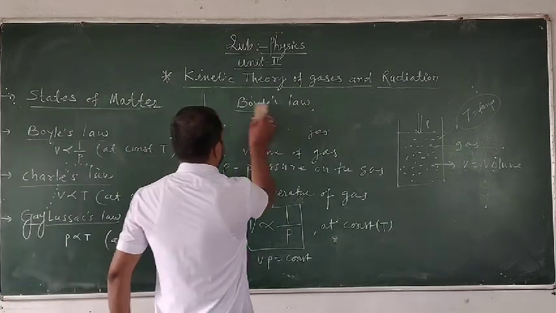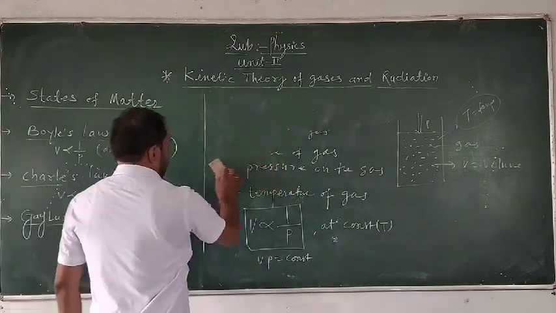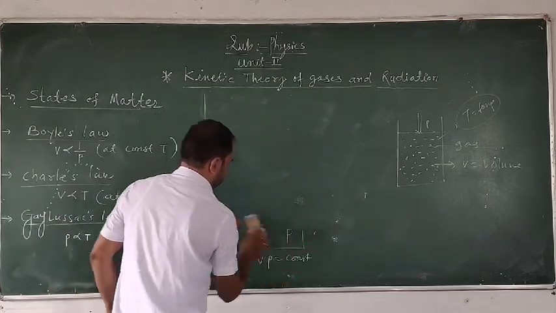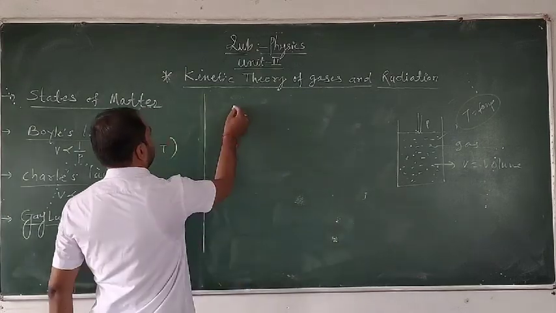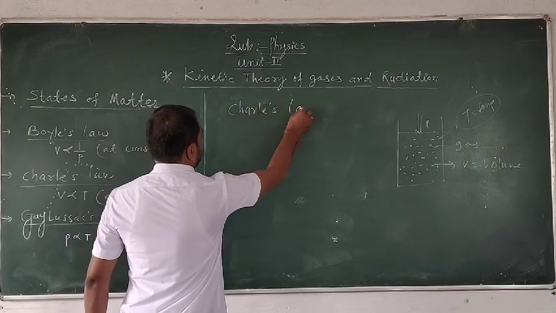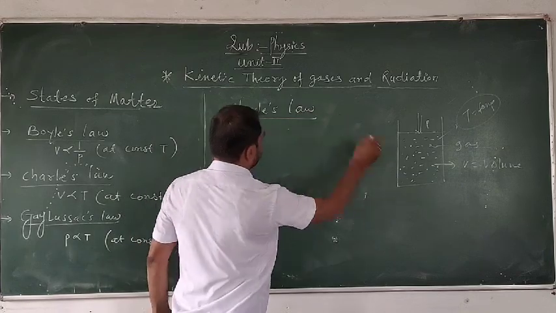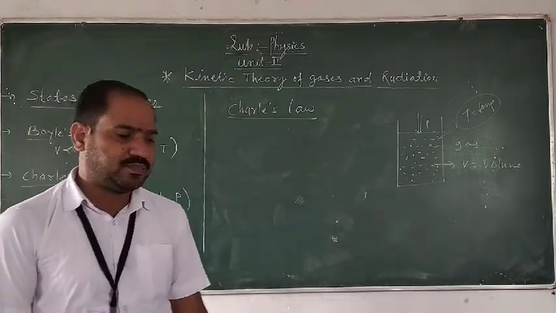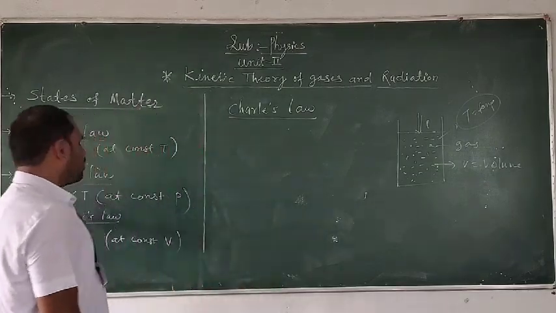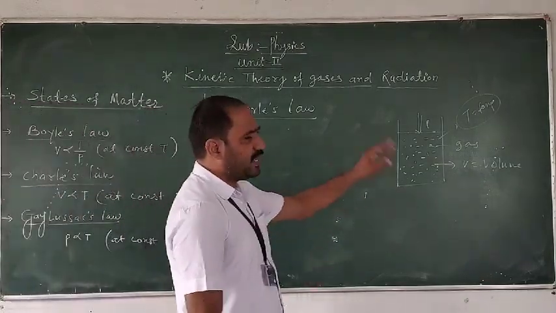The second law is Charles law. So this is the second law about the gas. Charles law states that at a constant pressure.